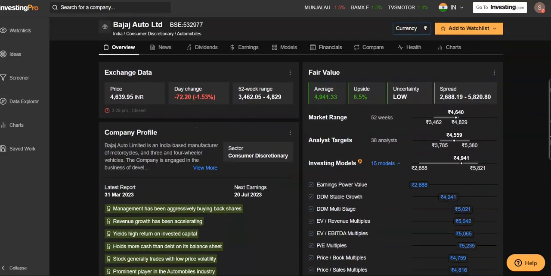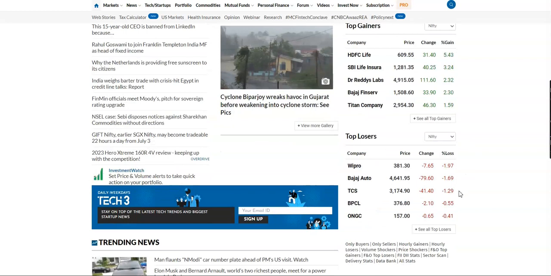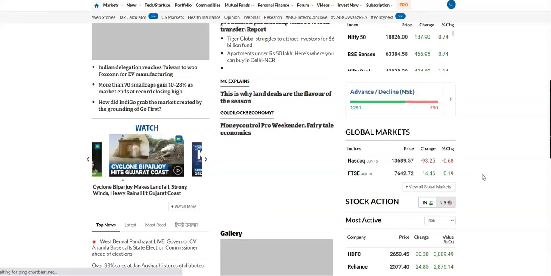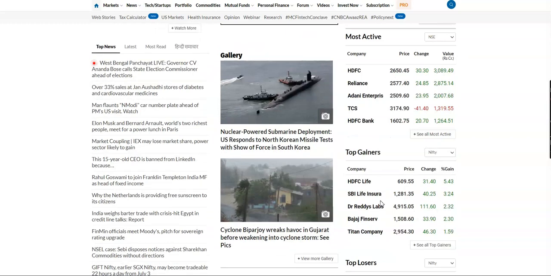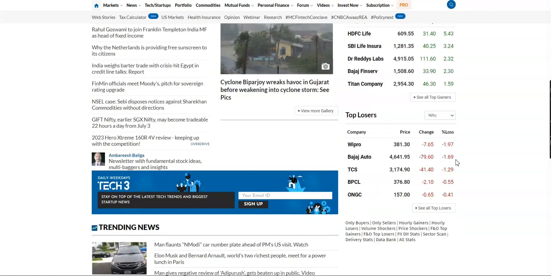Because this was the top loser on Moneycontrol, we see that it was the second top loser on 16th of July. It had fallen by 1.69%.